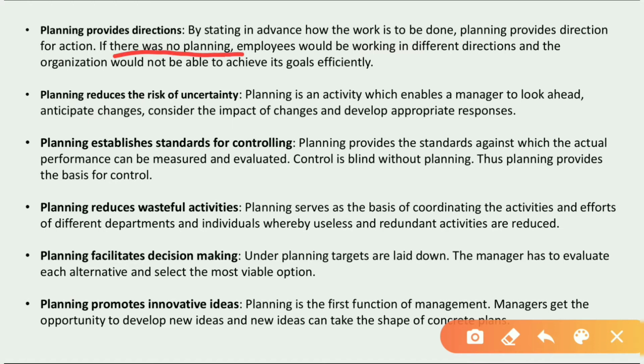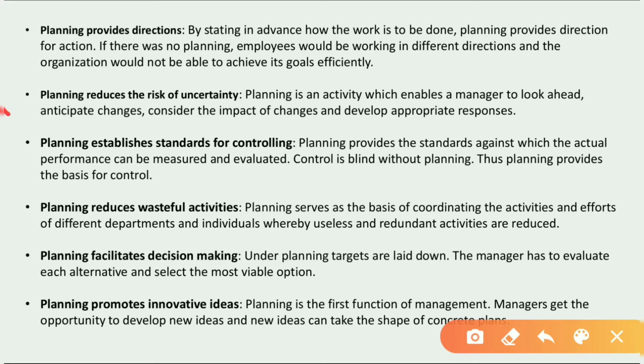If there were no planning, all the employees would be doing different things because they are not going as per the plan. But if they work as per the plan, they will go in one direction to achieve the goal efficiently. That is why planning is essential, so that everybody can focus in one direction and work as per the plan.